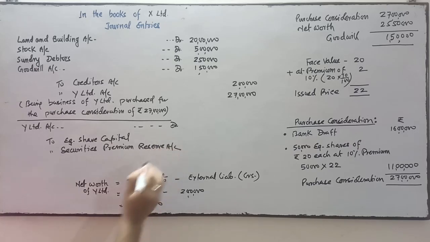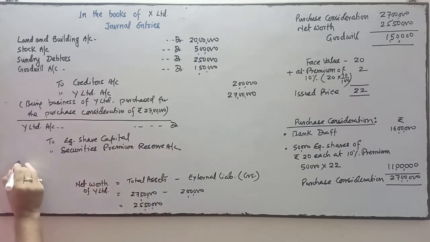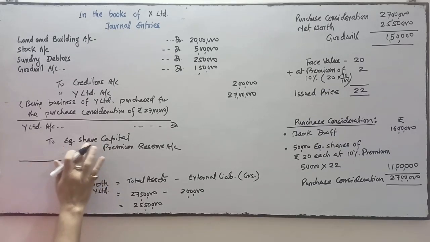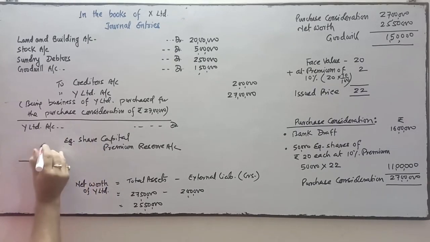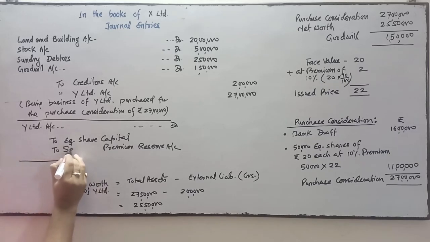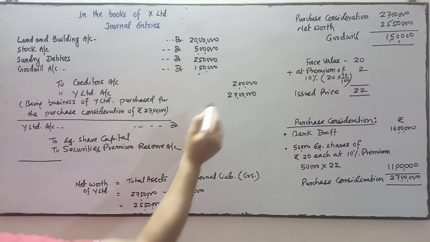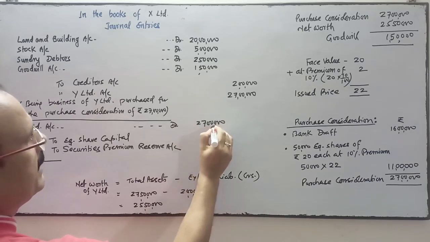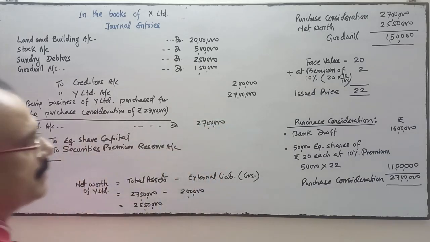It's a capital gain. Okay, securities premium reserve. So we'll do the payment of 27 lakhs to Y Limited, 27 lakhs.